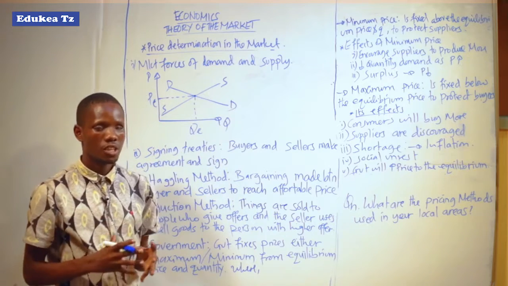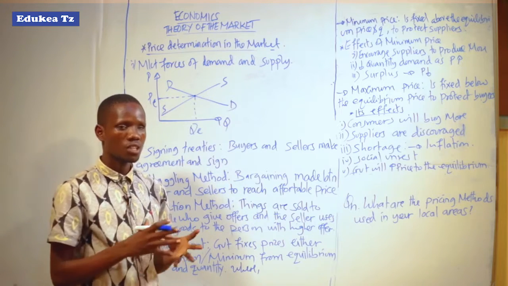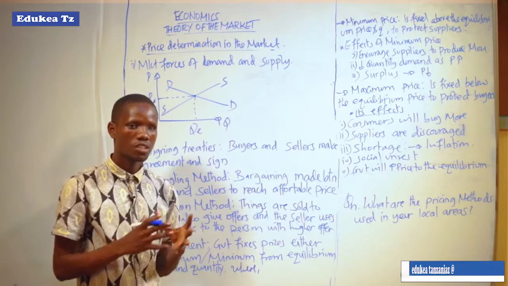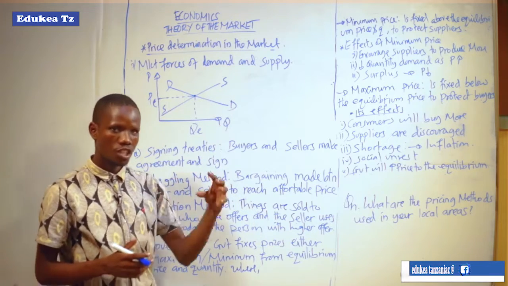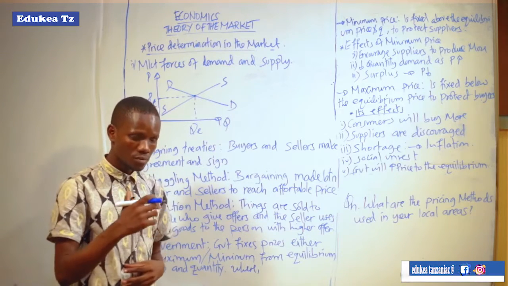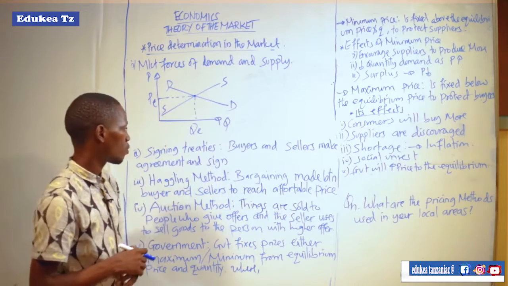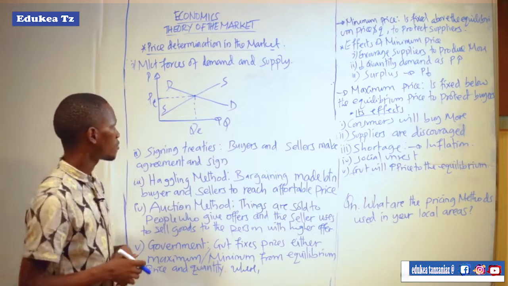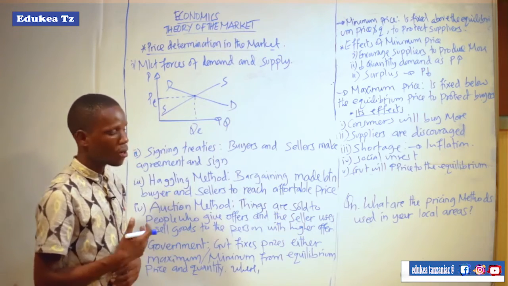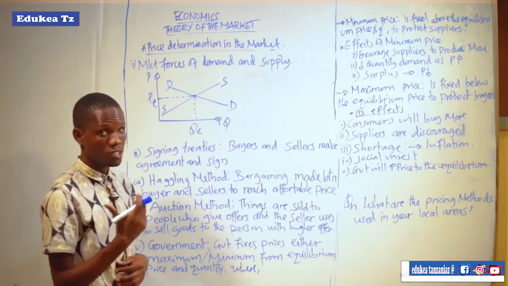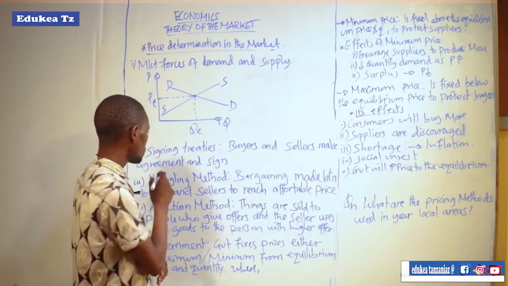The rate at which commodities are demanded determines the price, as supply will depend on the demand for the goods. So this is the first method of determining the price in the market.